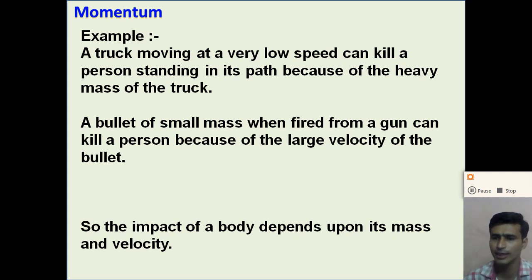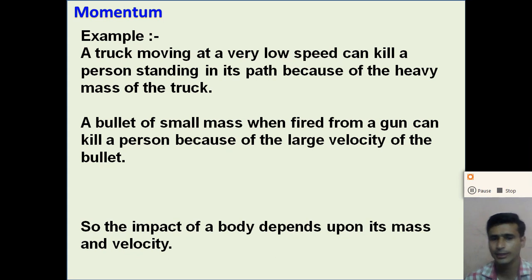Similarly, in the example of the bullet, when the object is moving with more speed, its momentum is larger, and when it is moving with less speed, its momentum is smaller. So of two objects with the same mass, one moving with very high speed and one moving with small speed, the object with the very high speed has a larger momentum compared to the object that moves with low speed.